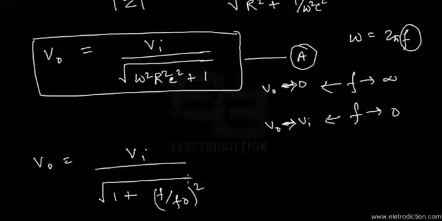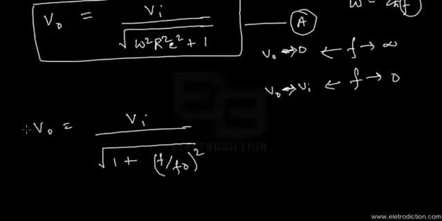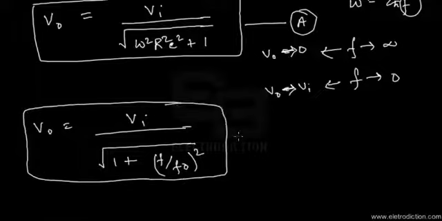There you go. We'll call it equation B. So that's in terms of frequency.